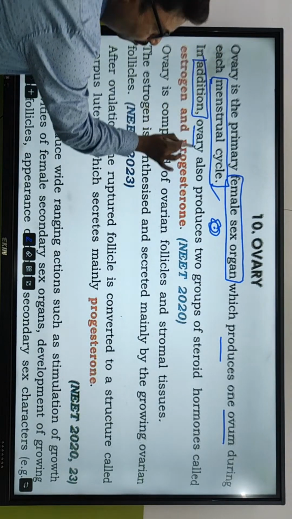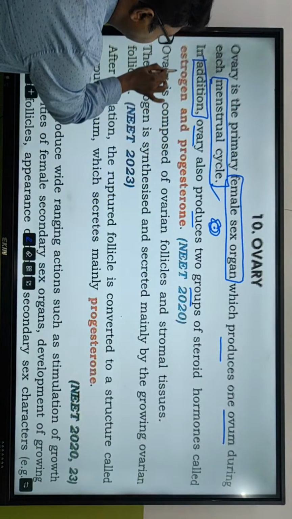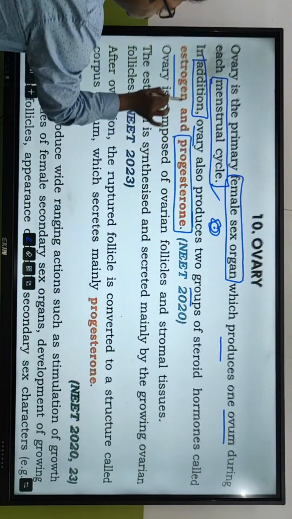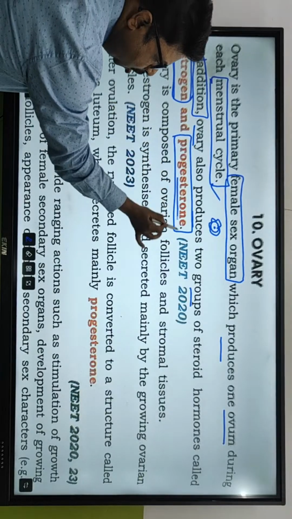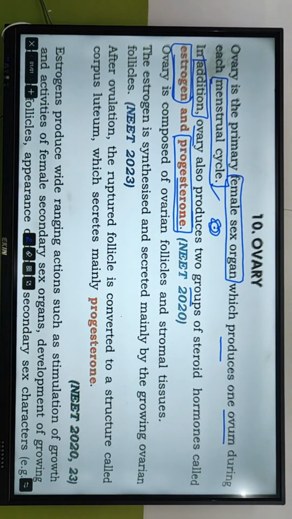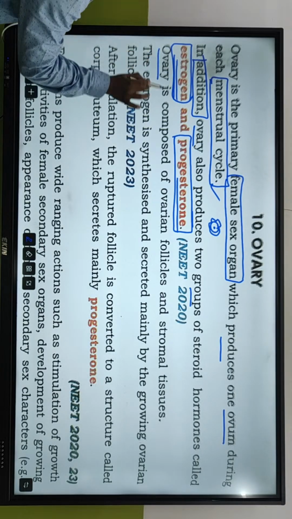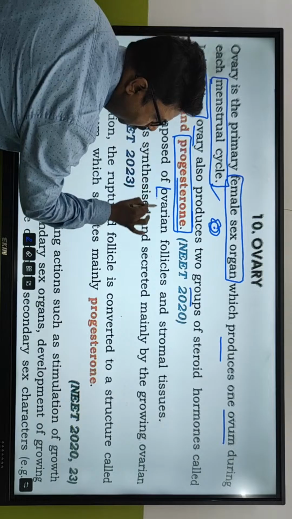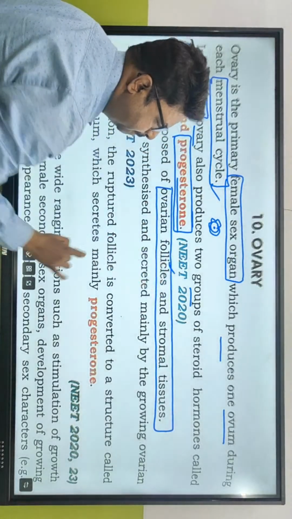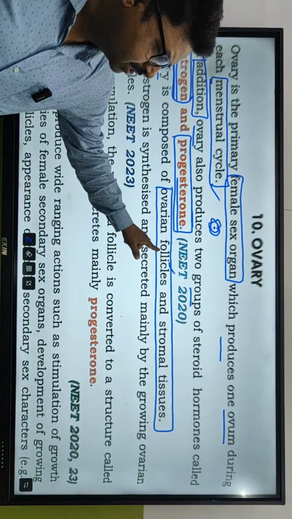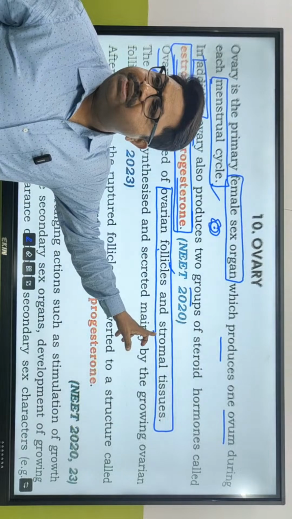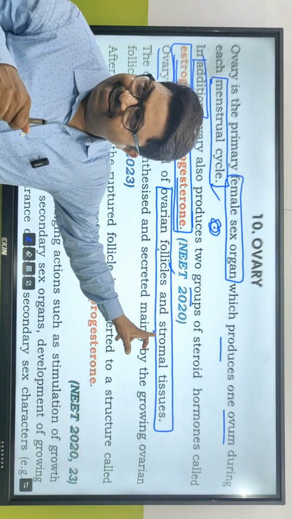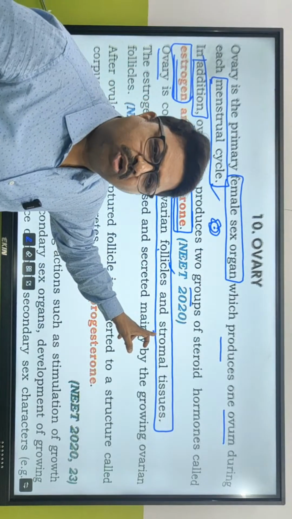In addition, ovary also produces two groups of steroid hormones. What are they? Estrogen and progesterone. Can you feel steroid is there in the names? Now, ovary is composed of ovarian follicles and stromal tissues. Where are ovarian follicles present in the ovary? In the cortex. And stromal tissue means the stroma is there inside.